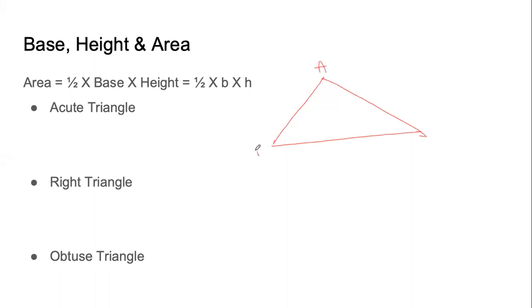Suppose this is A, B, and C. In this, if we say that BC is the base, then our height will be the length of the line segment from the opposite vertex to this side, which we have called base. And it is perpendicular to the base. This is how it will look in case of an acute angle triangle. So in here, we can say that base B equals BC and height H equals AD.